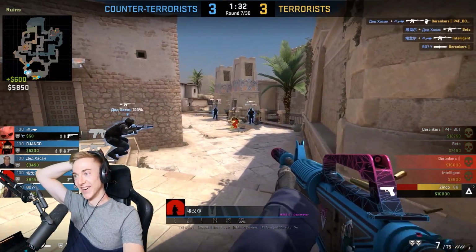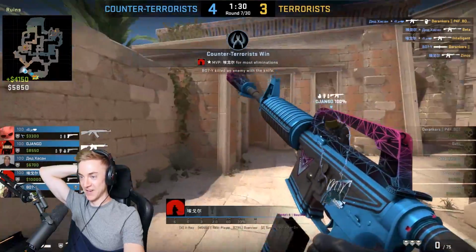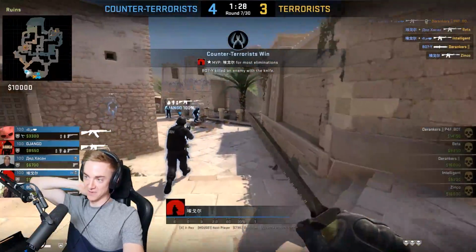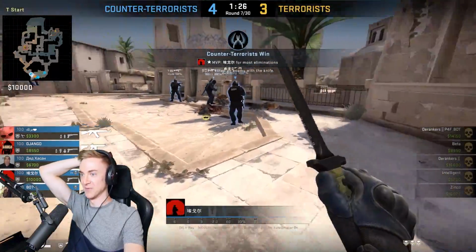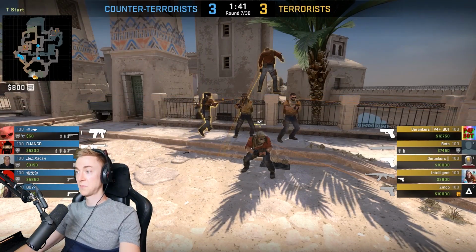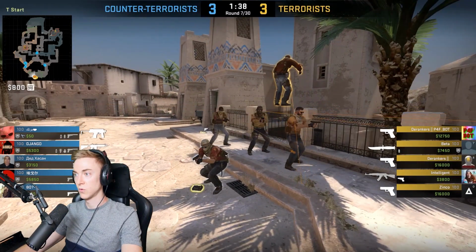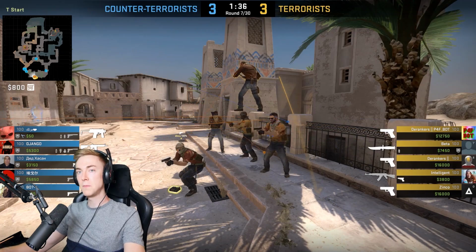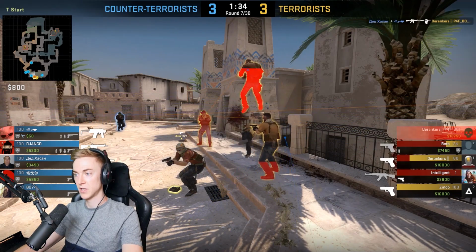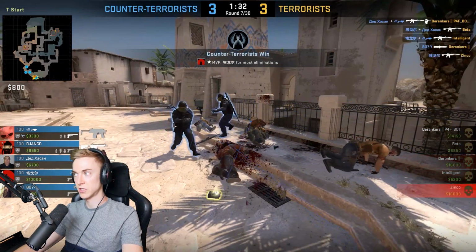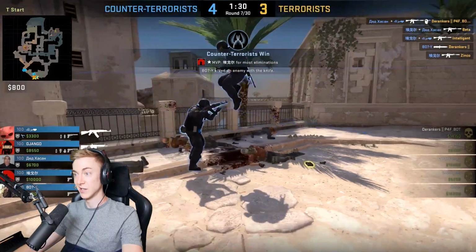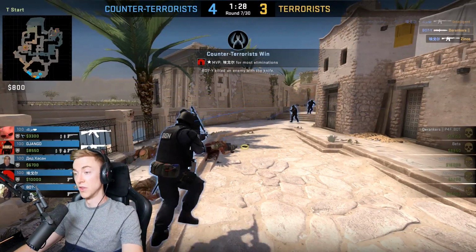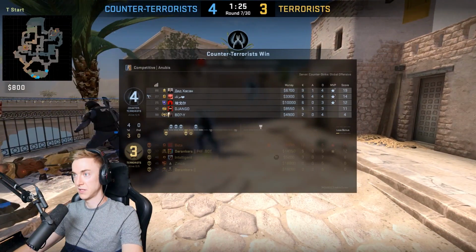Oh wow, okay, maybe the whole terrorist team just gave up in the end and just started sitting in spawn and throwing. Just as I had suspected, they're basically all trolling and throwing at this stage. I feel like maybe they're all queuing together because they're not even trying. Two of them are just spinning, and then the others are just kind of going AFK, and obviously with their name as D-Rankers, I think we can probably see what's going on.